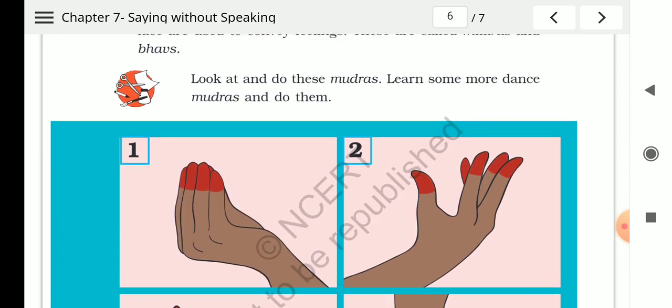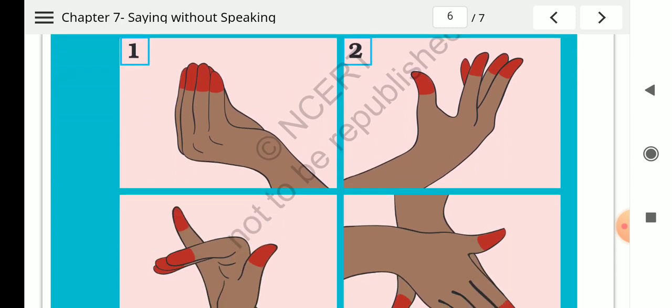See this, children. What are these? These are the mudras, right? In dance, have you seen such type of mudras, right? In dance, what is done? In dance, different actions are done with the help of hands.